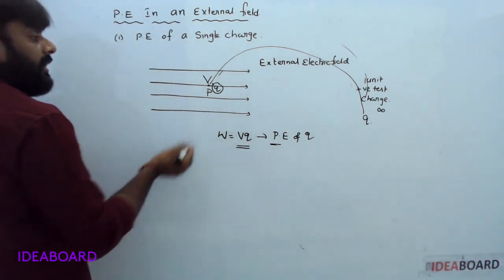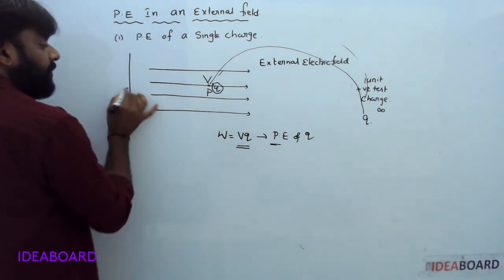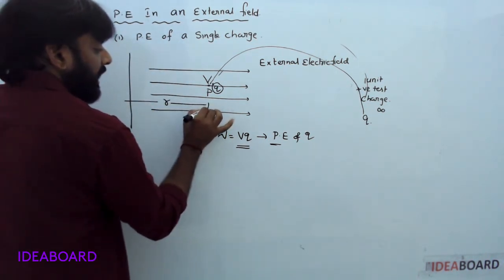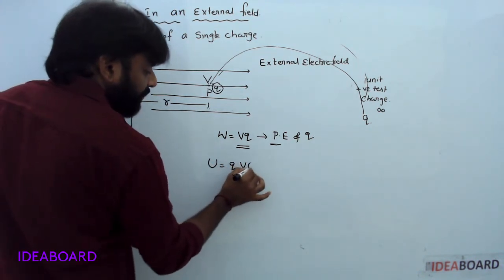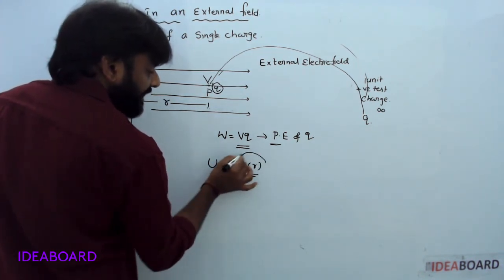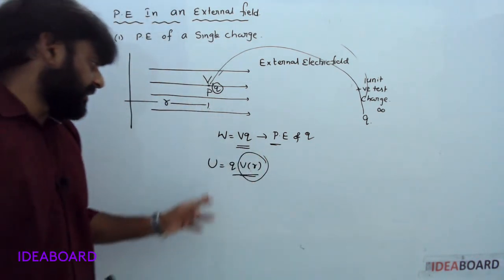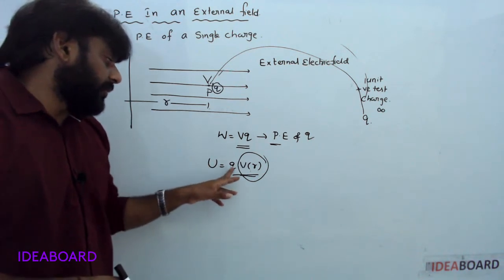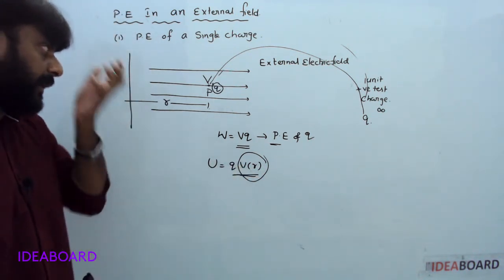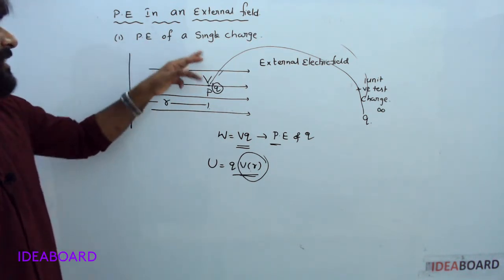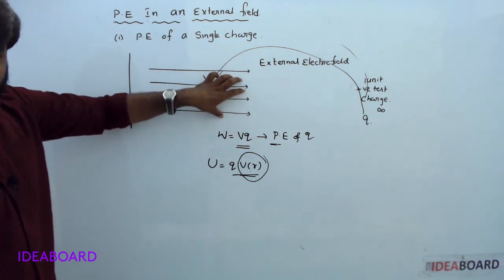If this point is considered from some origin at a distance R, the potential energy is simply written as Q into V of R, that means the potential at the distance R. Once again, potential energy of a single charge: first consider an electric field.